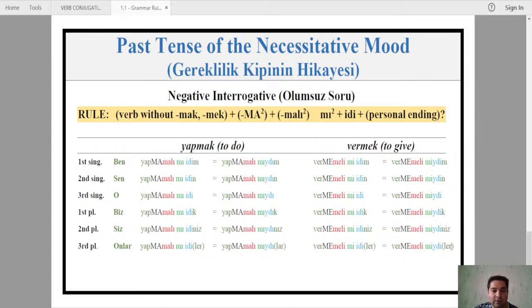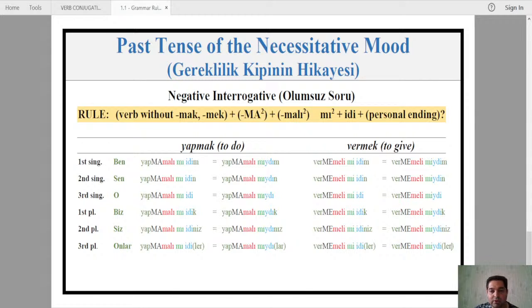So for oturmak, how do you transform it into the past tense of the necessitative mood? You use the root otur. Oturmalı, you add malı/meli, then you add idi together with the personal ending, oturmalıydım, and you transform it into a single structure, oturmalıydım. So oturmak becomes oturmalıydım.